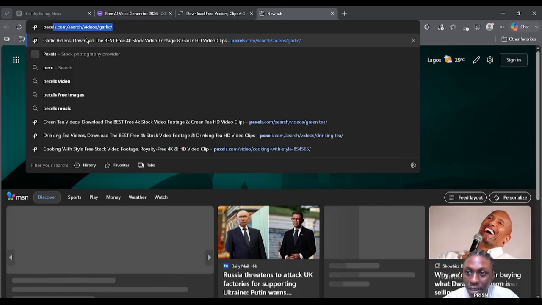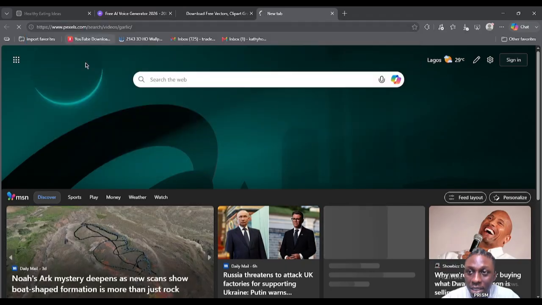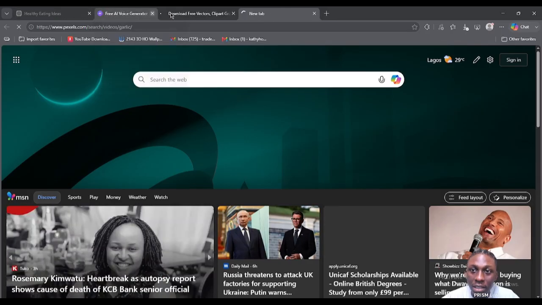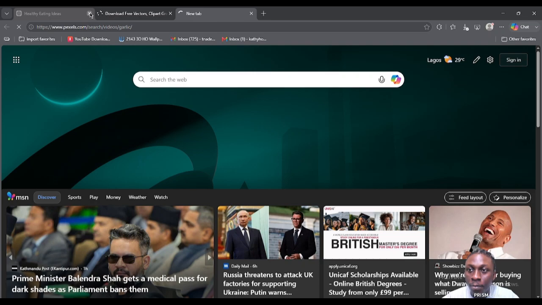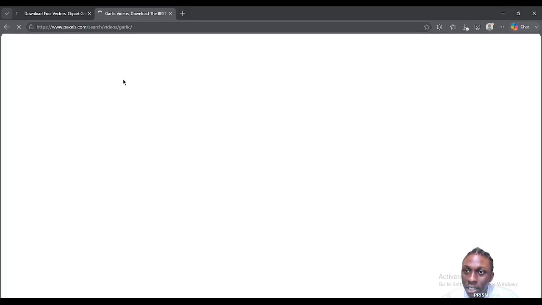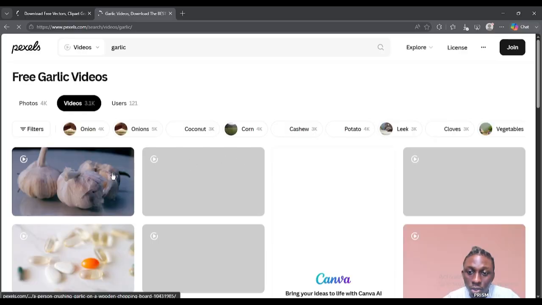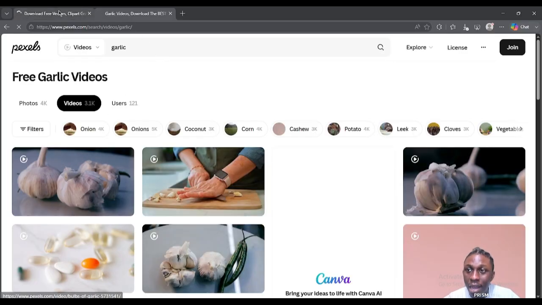The difference between Vecteezy and Pexels is that, my laptop is running slow, so let's just delete these two to make it run faster. For Pexels, you can download as many videos as you want. Pexels does not use numbers per day, and Pexels does not have a paid angle. So let me show you what I'm talking about.